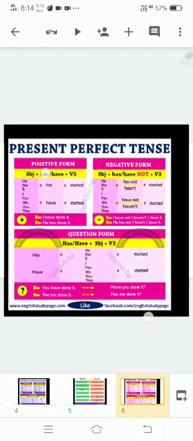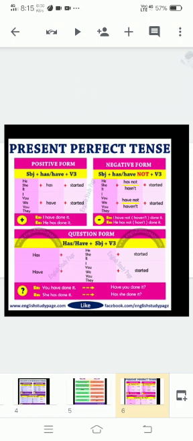Next we have our present perfect tense. So first take a look at its form. In positive, the present perfect tense is formed with have or has plus past participle, meaning verb third form. Subject plus has or have plus verb third form, like he, she, it plus has started, I, you, we, they plus have started. So with he, she, it we use has, and with I, you, we, they we use have, and then verb third form.